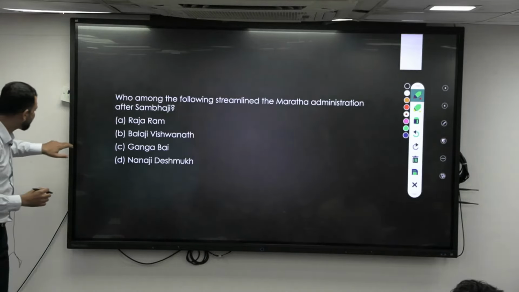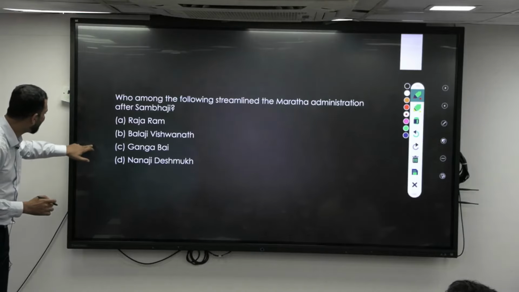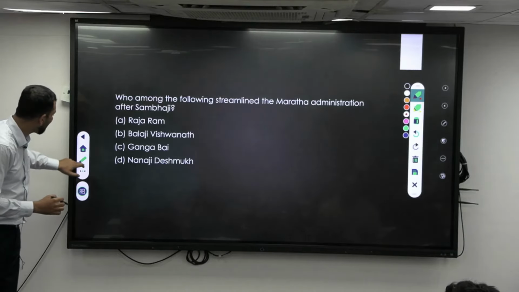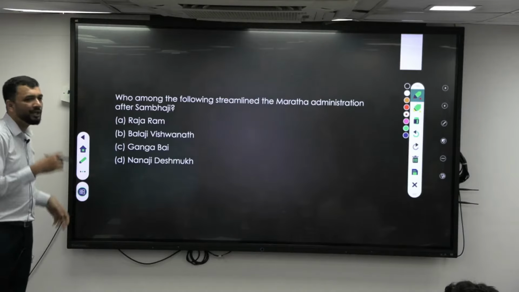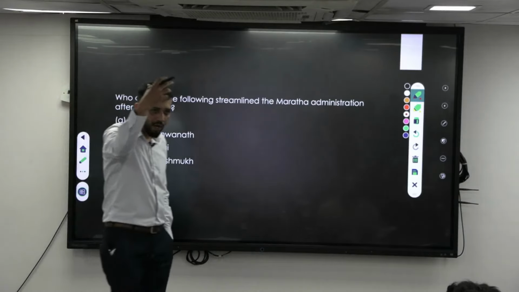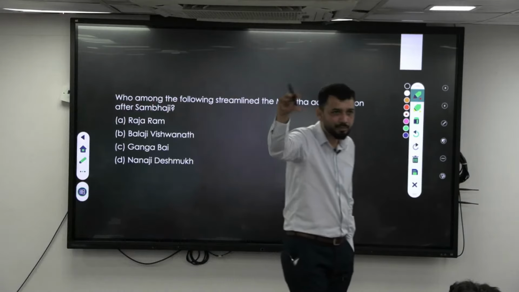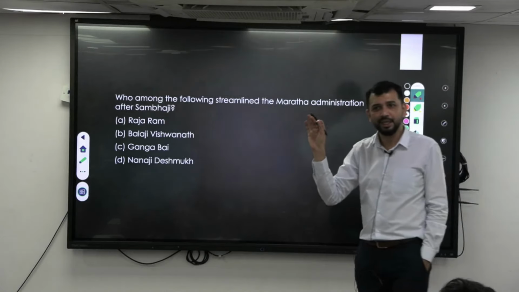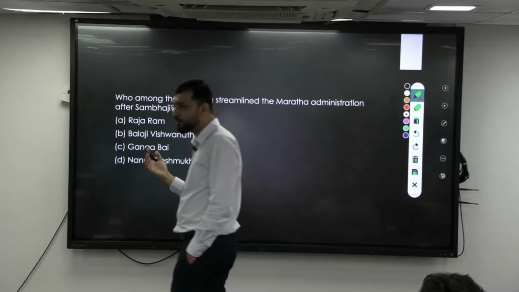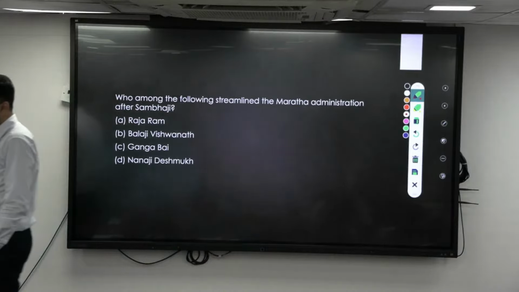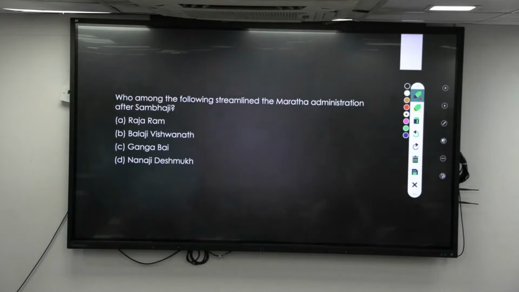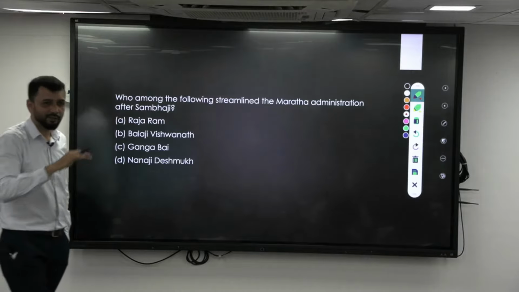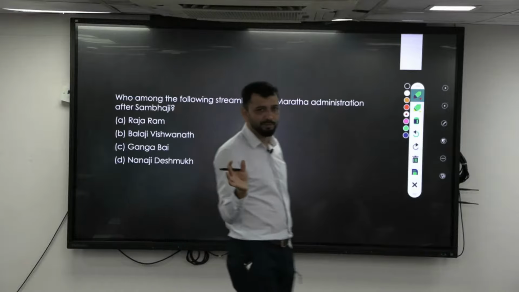Then from this you also have to understand the Maratha Empire, because only one question has been asked on it. You have to understand how the Maratha Empire started, the Ashtapradhan system, the administration, which becomes very important, and the guerrilla warfare that started. From whom did that start? Shivaji's father. So how he started it, that basic understanding becomes very, very important.